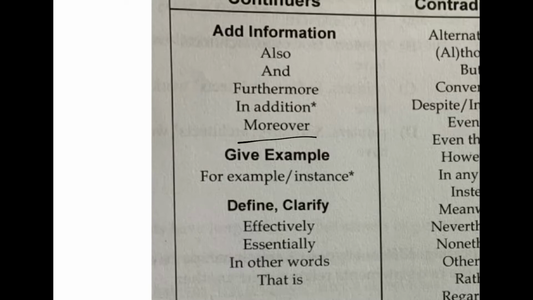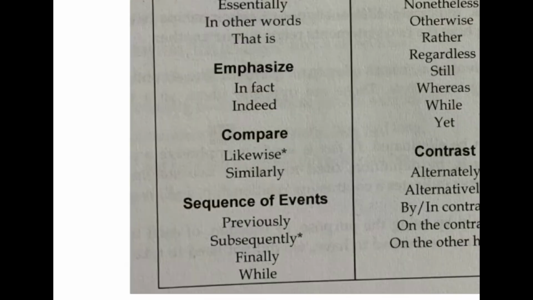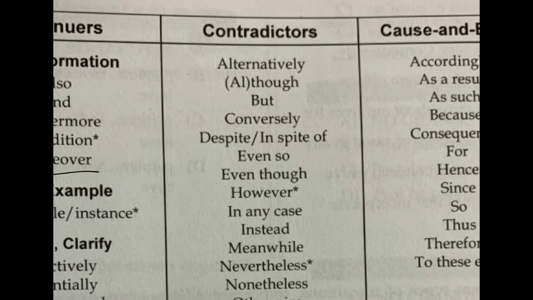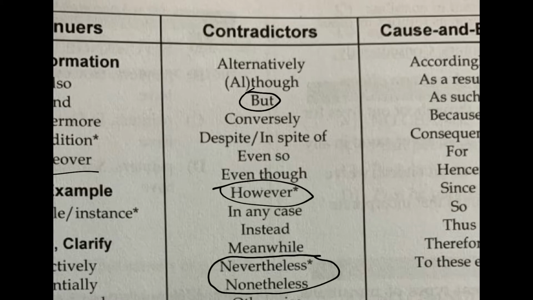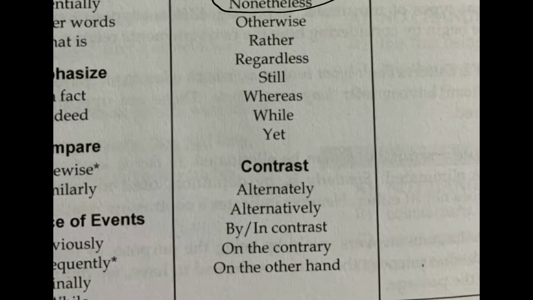Transitions like in addition or for example or for instance. Comparisons like likewise or a sequence of events like subsequently. And subsequently means afterward or after a particular thing has happened. Think about contradictors such as nevertheless or nonetheless and compare them to words like but or however. And especially be aware of however and nevertheless as they are commonly used. Think of a word like whereas as a contradictor.